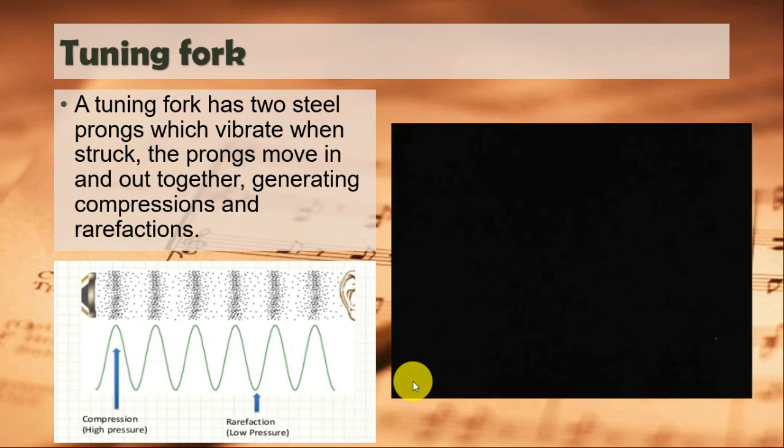So here's the relation. When it vibrates more, it means what? It means that it has higher pitch. When it vibrates less, it means it has lower pitch. Okay? The same thing for the tuning fork.